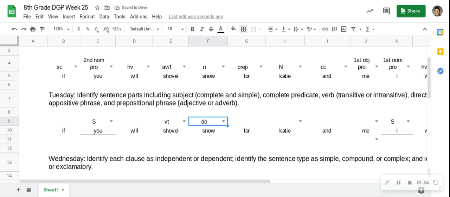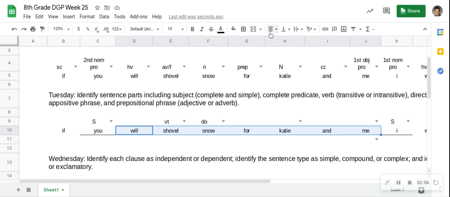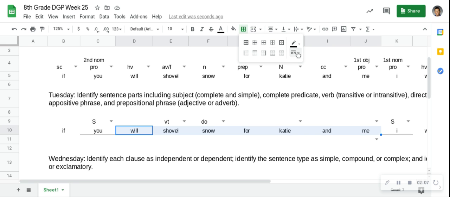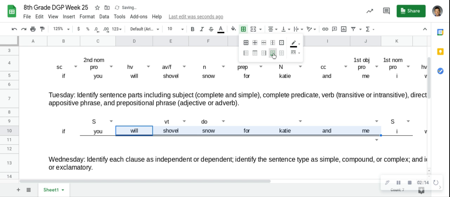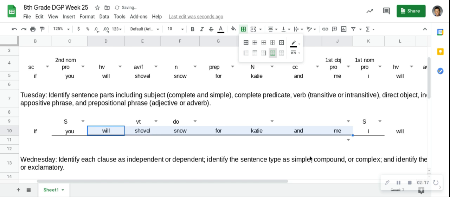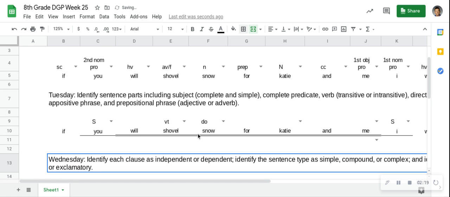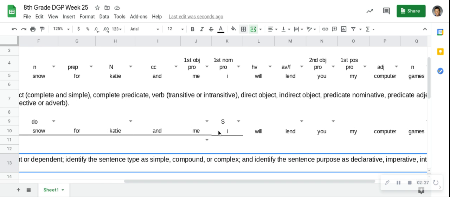What's the predicate for you? What is you doing? Don't forget to add the helping verb. Yep, you got to have the helping verb, and the helping verbs will stay with the verb every time. So double underline you, and what you is doing will shovel snow for Katie and me. Okay? Everyone understands that the verb shovel goes with you, right? You shovel snow. And then that preposition modifies that verb.